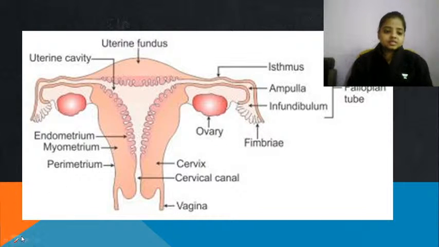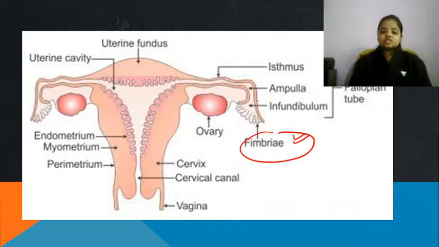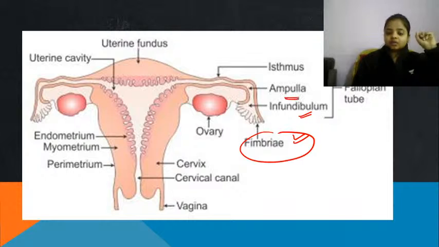Now you can see in this figure very well, this is the fimbriae, finger-like projections, infundibulum. After the infundibulum comes the ampulla, and this ampulla is the place where fertilization will happen. Suppose there is a copulation between the couples and the sperms come out, sperms come into the uterus. Where fertilization will happen, the sperm has to get entry into this, it has to travel this whole path and it has to come to this ampulla region.